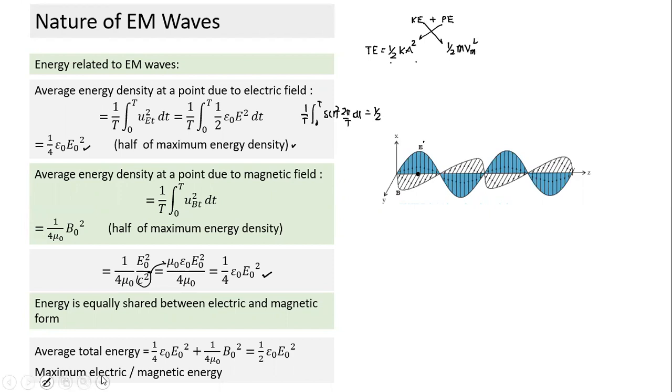What is the average total energy? It is equal to maximum electrical energy, 1 by 2 epsilon naught E naught square. Very similar to SHM motion. So average total energy equals maximum electrical energy and maximum magnetic energy. When I use the term epsilon naught, it indicates maximum energy. So maximum energy will be equal to 1 by 2 epsilon naught E naught square.